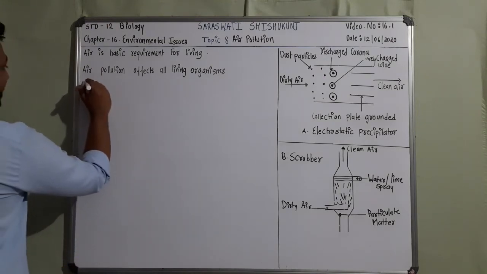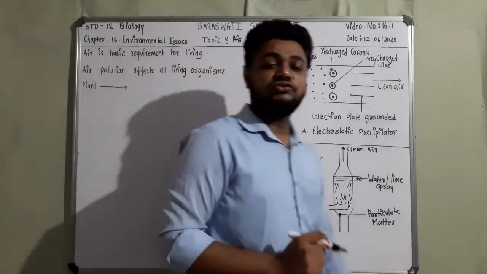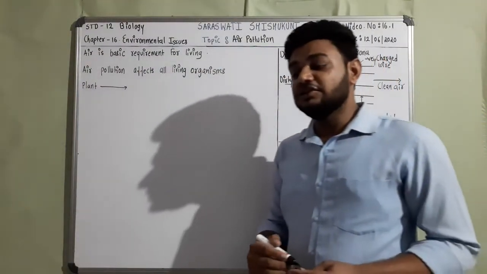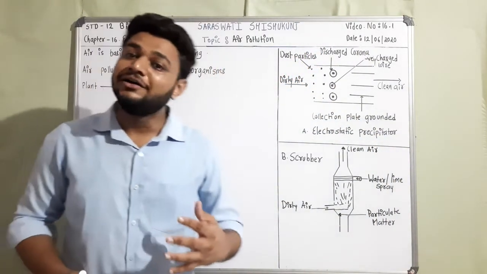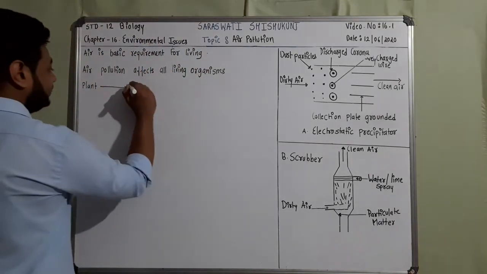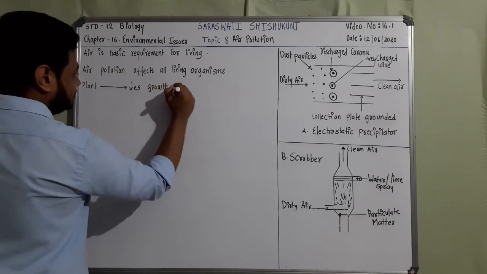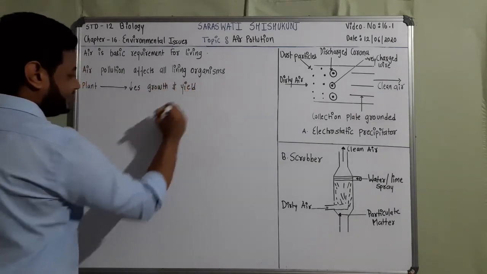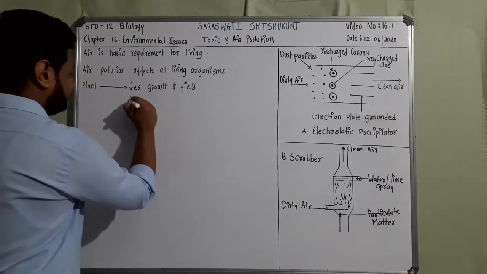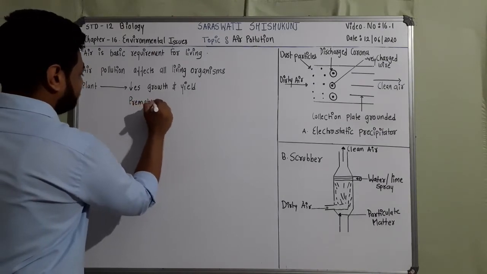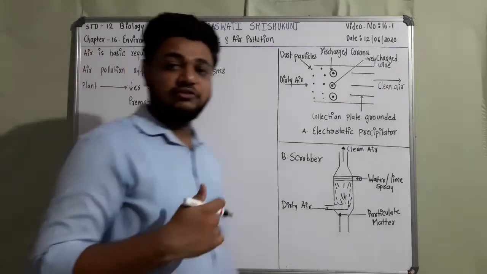Let's see. Plants are affected by air pollution, which causes a decrease in growth, yield, and premature death of the plants. It decreases growth and yield, okay students? So these two things are getting decreased. It also causes premature death, meaning before maturity plants die. So this is the effect on the plant.